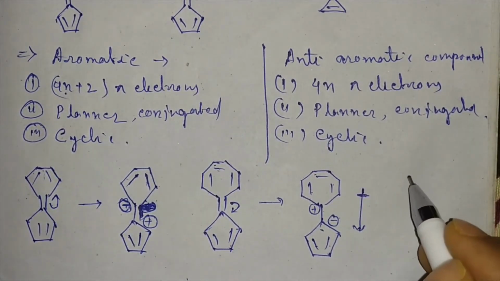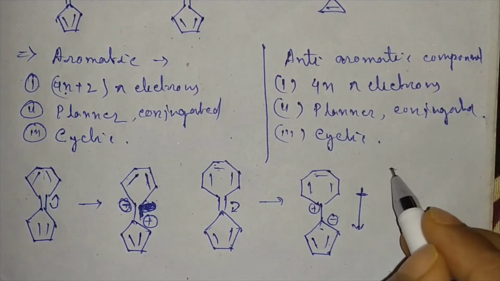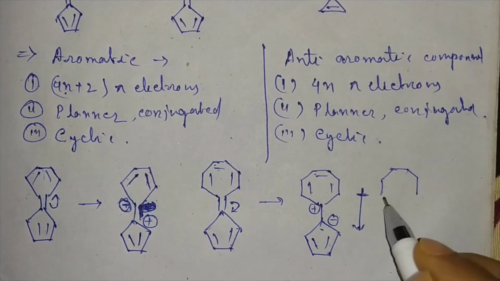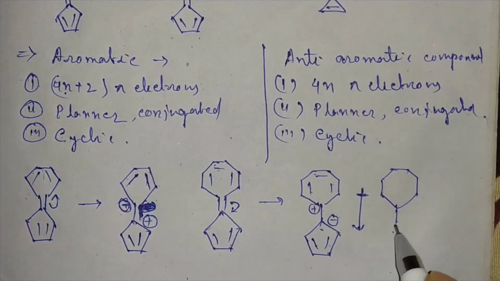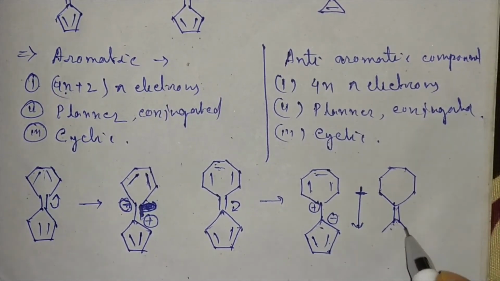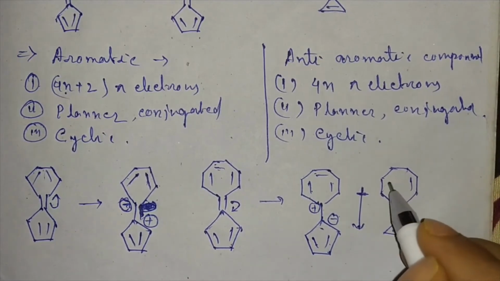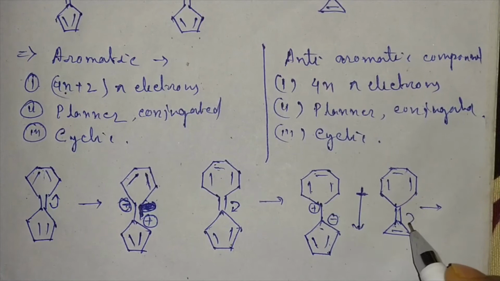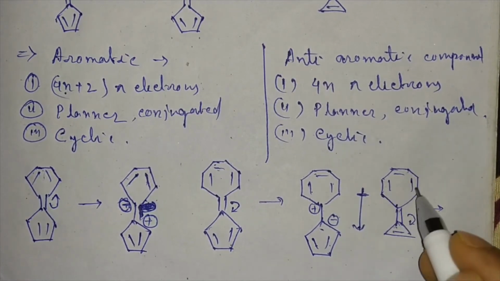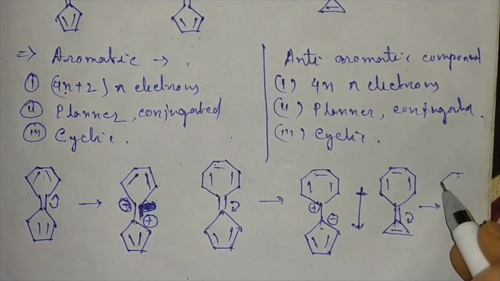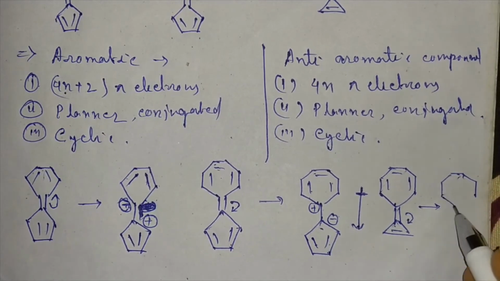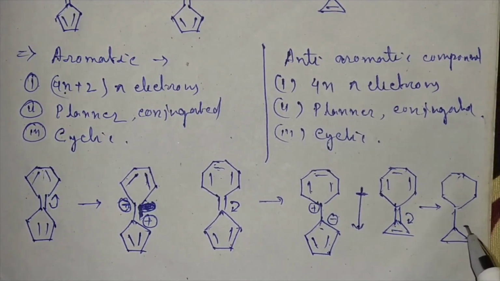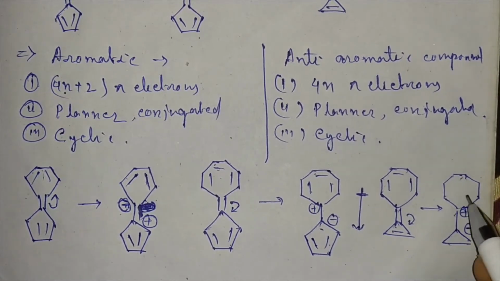Whereas in option 3, let's see what happened. If internal polarization occurs in this way, it will be negative and it will be positive.